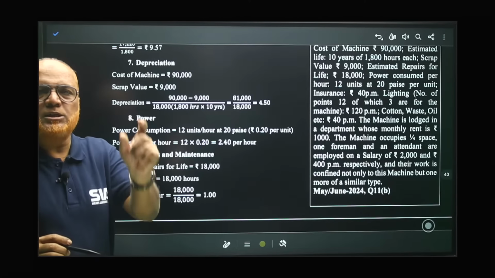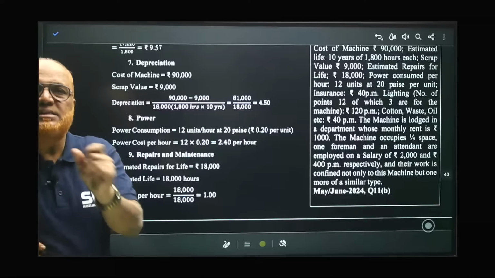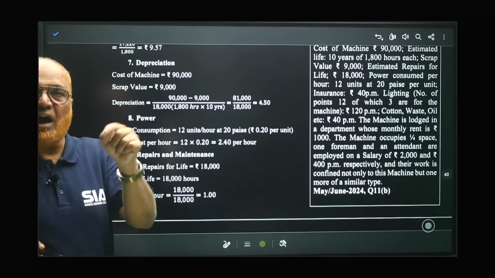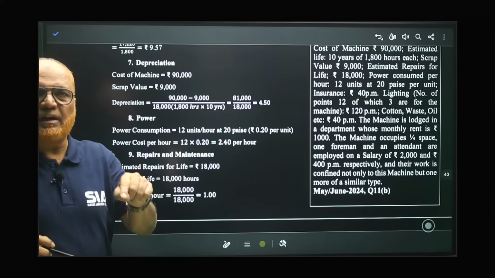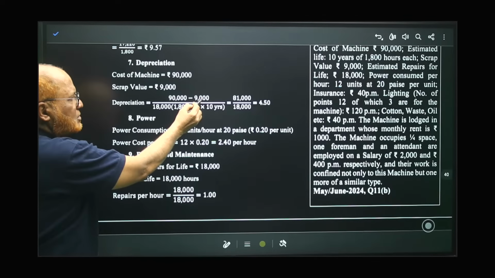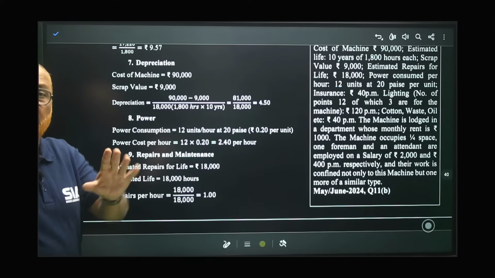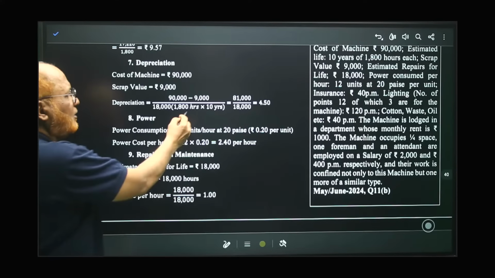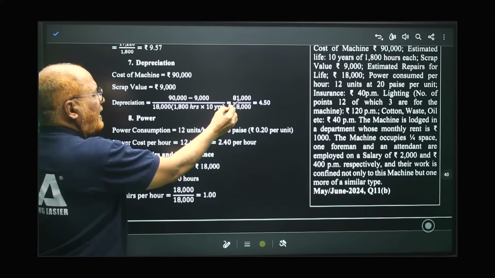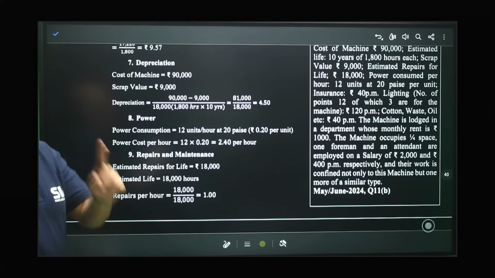The depreciation is cost minus scrap divided by estimated life in hours. The cost is 90,000, scrap value 9,000, divided by 18,000 hours. In 1 year, 1800 hours, and 10 years are there, so 1800 into 10, 18,000. So 81,000 divided by 18,000, 4.5. That is the depreciation per hour.